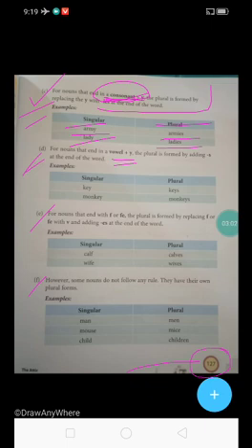Got it? Now they have given examples, you can see singular and plural.